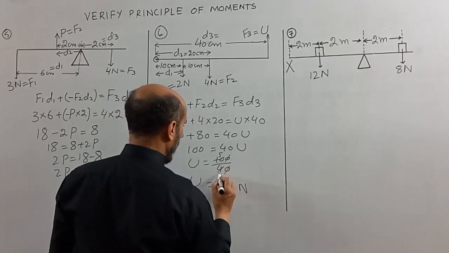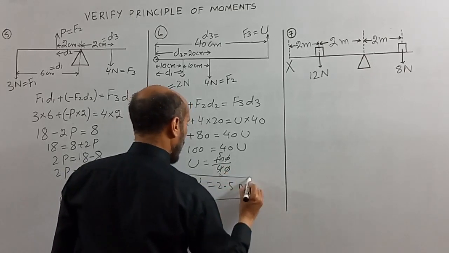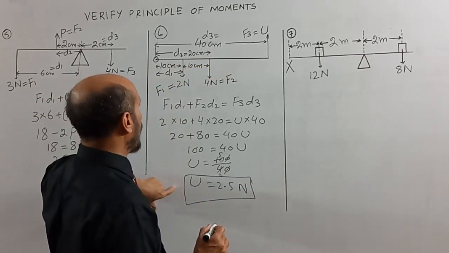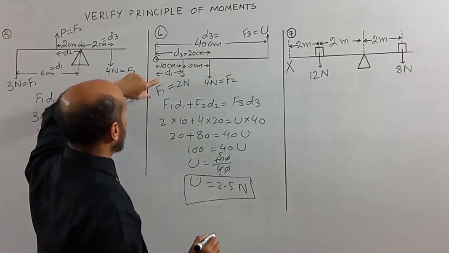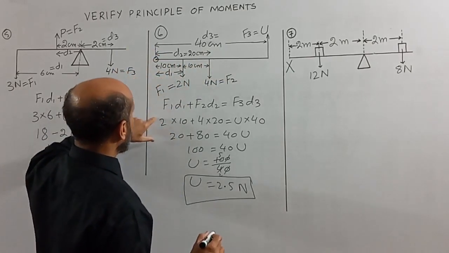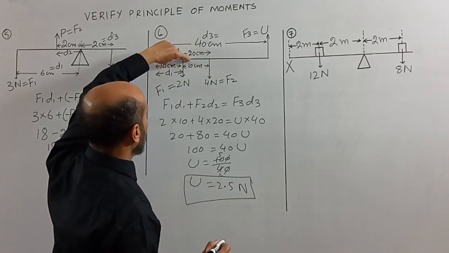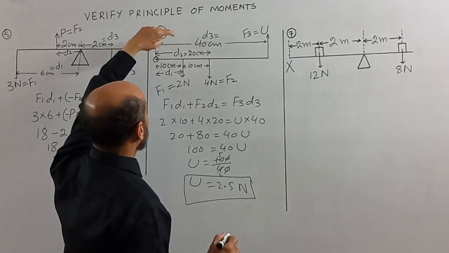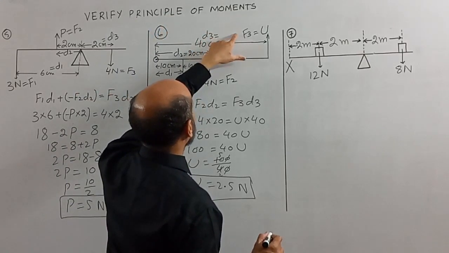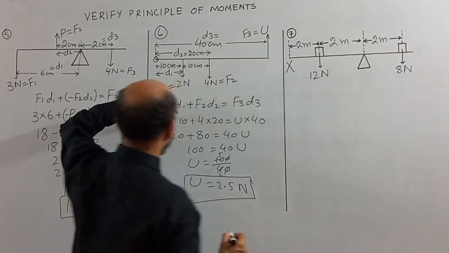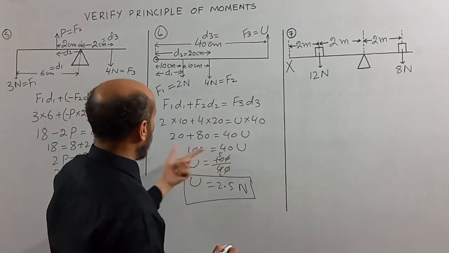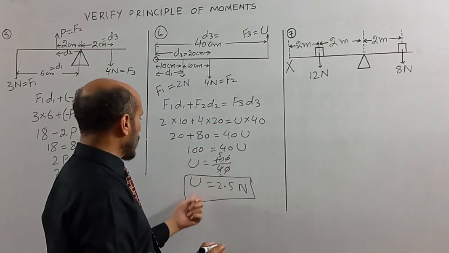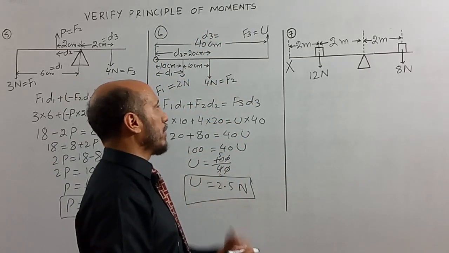So in this way we have calculated that the upward force acting on this rod in order to balance this will be 2.5 Newton. Again, this will be equal to 10 centimeter, 2 multiplied by 10. Both will be 20 centimeter multiplied by 4, and U, or F3, will be multiplied by 40. So 20, 80 is equal to 40U, 100 is equal to 40U, and U is equal to 100 over 40, and when we solve, the answer will be 2.5 Newton.